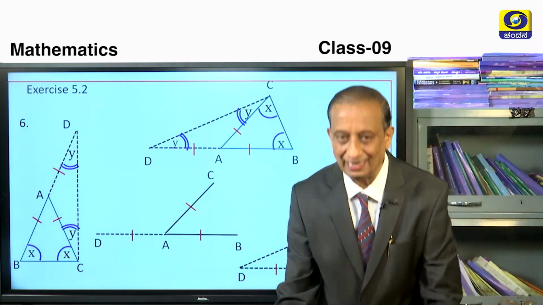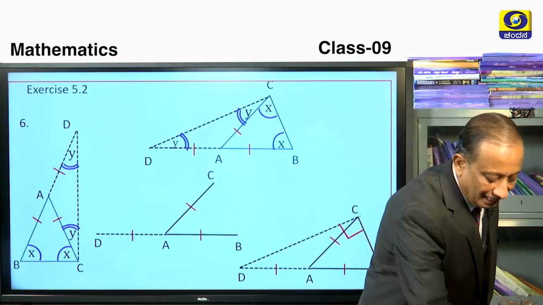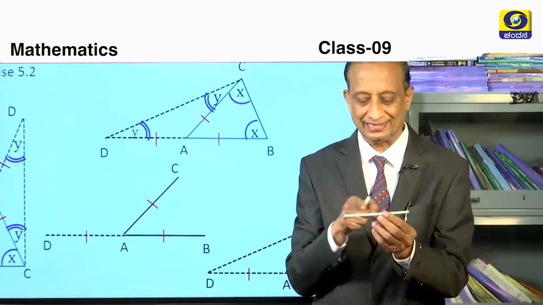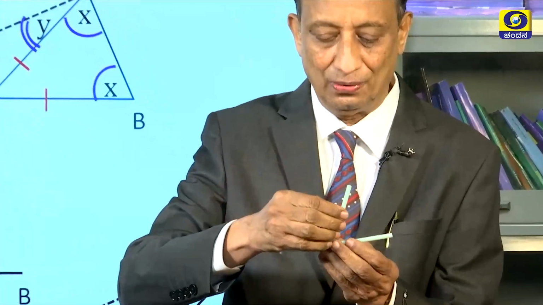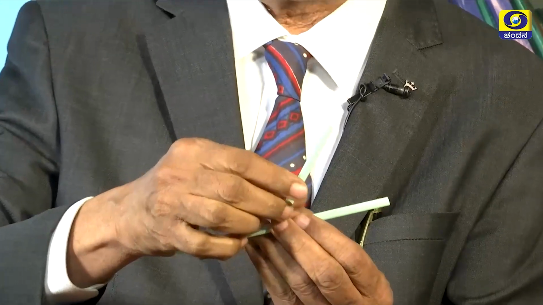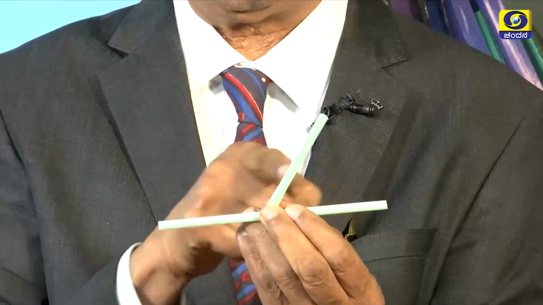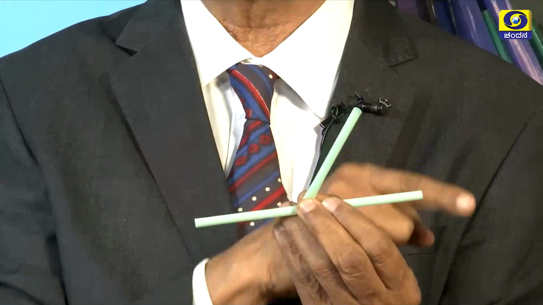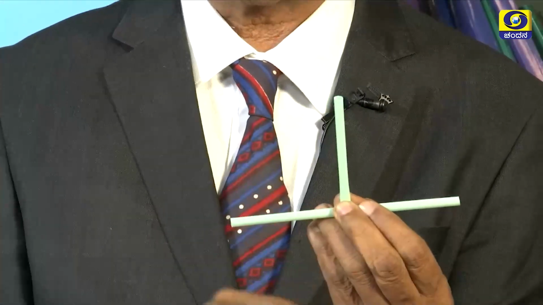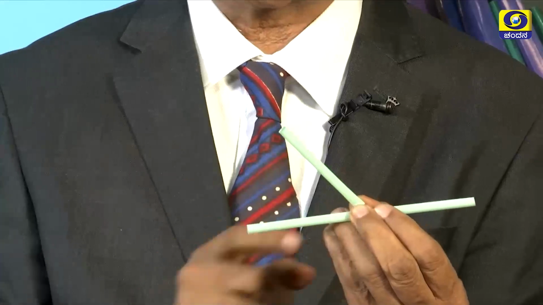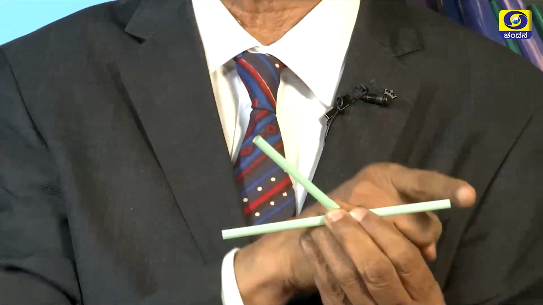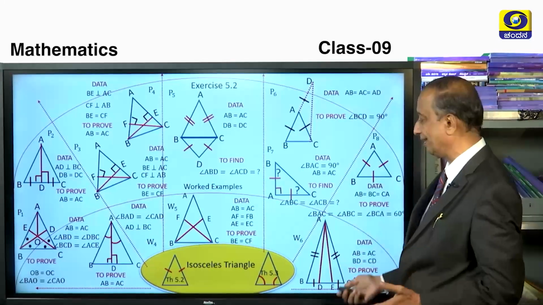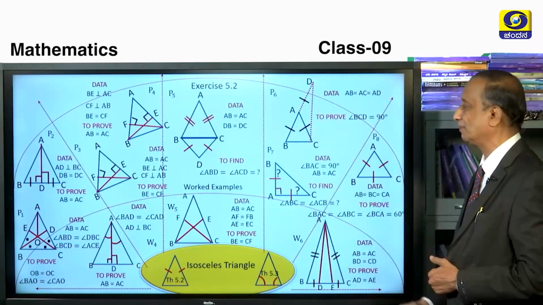Now, the same thing I wanted to show you using two straw pieces. Here is one straw. Assume this as a line. Here is the midpoint. Let us keep one more straw like this, children. Now observe, this side is equal to this side is equal to this side. Just imagine in your mind a right triangle. This is going to be a right triangle only. Even if I keep it like this, and even if I turn it like this, this will form a right triangle only.